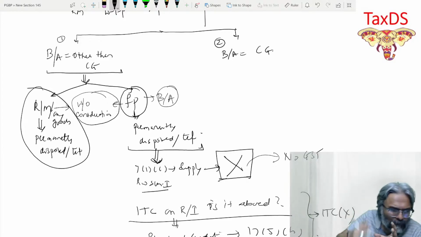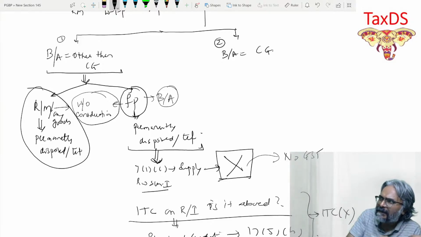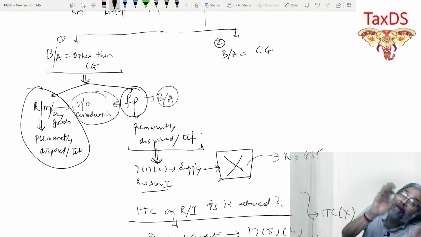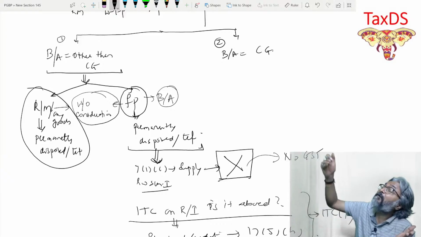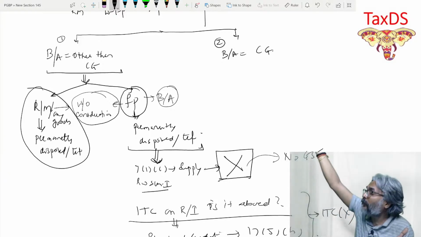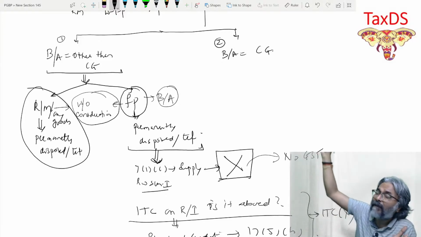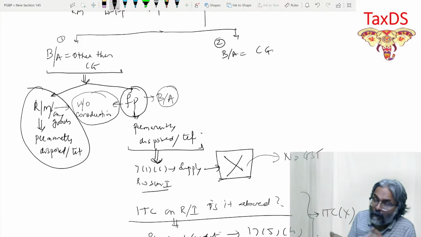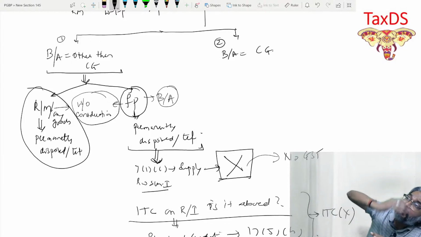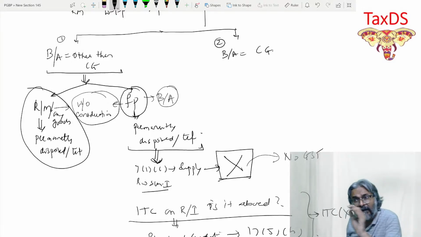Because when we use the words final product, it implies that there was a raw material on which you have taken the ITC or want to claim an ITC, and that raw material has been used to manufacture the final product. That final product has been permanently disposed of without a consideration. Will section 7(1)(c) read with Schedule I apply? Answer is no. What about the corresponding raw material used to manufacture this particular final product? Section 17(5)(h), input tax credit is a concept.